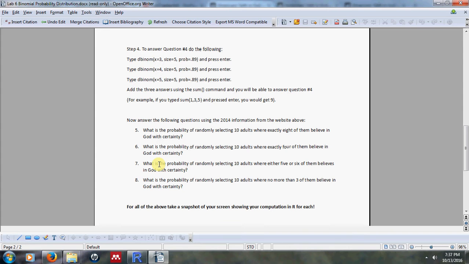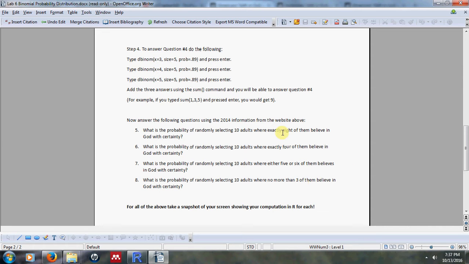What is the probability of randomly selecting 10 adults where 5 or 6 of them believe in God with certainty? And what's the probability of randomly selecting 10 adults where no more than 3 of them believe in God with certainty? So the sample size in this case is 10 out of 10 adults. And the part that varies is here: 8, 4, 5 or 6, and no more than 3. So we're going to go ahead and try to interpret that.